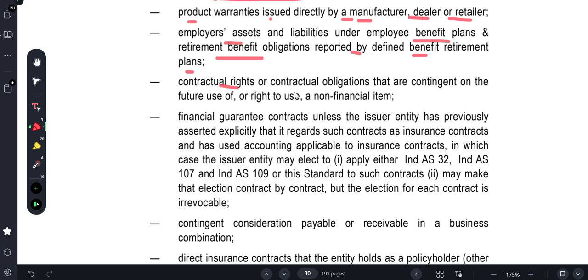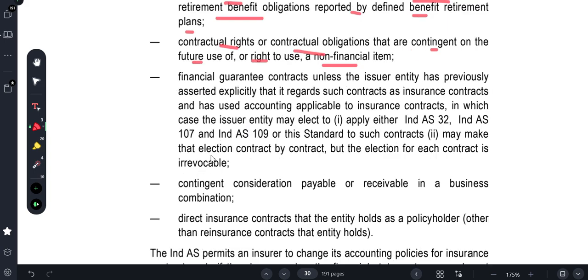Contractual rights and contractual obligations that are contingent on the future use of, or right to use, a non-financial item also fall outside it. For example, I can use the software for this money. That is not insurance. Assurance can't be insurance. So Ind AS 104 is totally different. Financial guarantee contracts are also excluded, unless the issuer has previously asserted explicitly that it regards such contracts as insurance contracts and has used accounting applicable to insurance contracts.